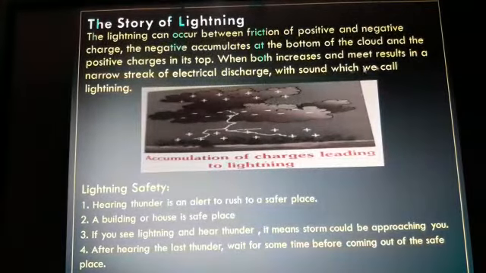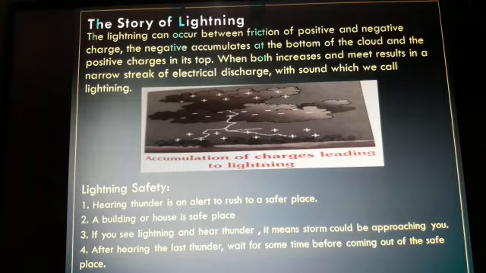Now come to the story of lightning. Lightning can occur between the friction of positive and negative charge. The occurrence of lightning can be understood in terms of the charge produced by rubbing or friction. The formation of clouds involves friction between water particles in the atmosphere, and the friction charges the water particles.